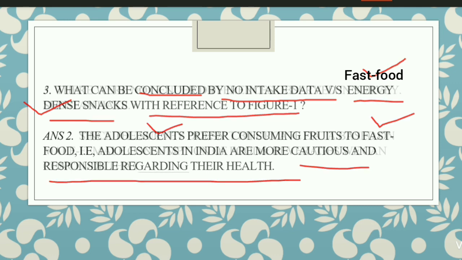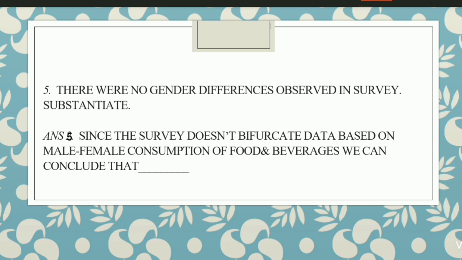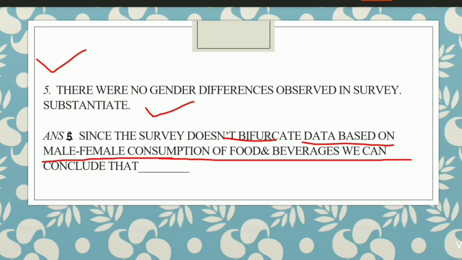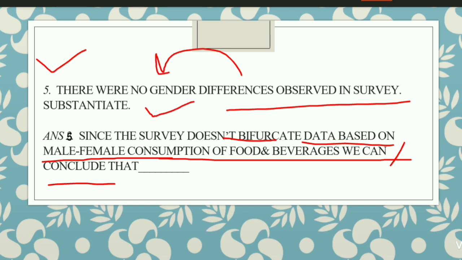Then next, now this one is, there were no gender differences observed in the survey, substantiate. This is your fifth question. Now this says, since the survey does not bifurcate, that is differentiate, the data based on male female consumption of food and beverages, we can say or conclude that there are no differences observed in the survey based on gender. Okay, so this is how you can write your answer.